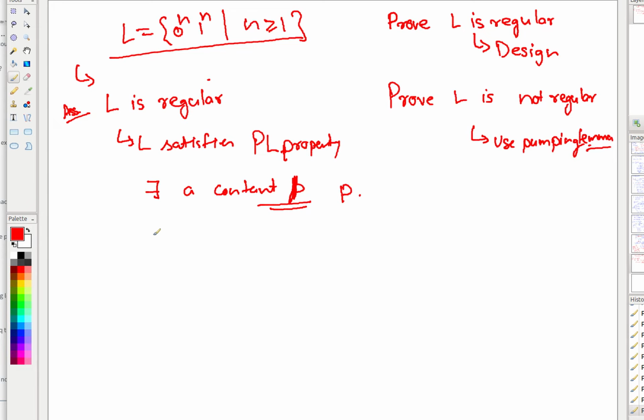It says that for all W part of L such that length of W is greater or equals to P, the property follows. When it says for all, even for any string it should be able to follow. So I am free to pick any string.